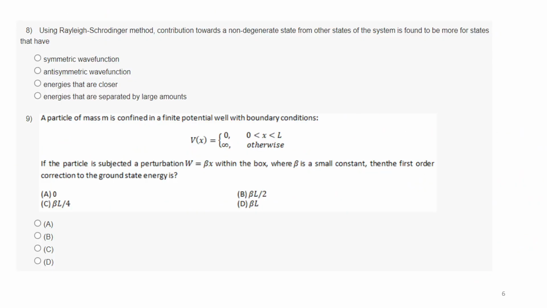Okay, so let us go to question number 8. Again, the same thing: using the Rayleigh-Schrodinger method, the contribution toward a non-degenerate state from the other states of the system is found to be more for states that have... If the n is closer, yes, this will be like that because the denominator is the difference.